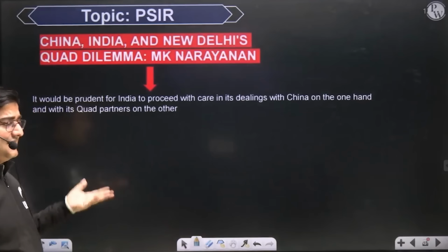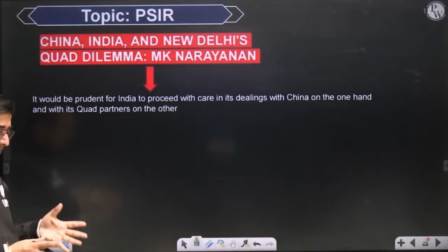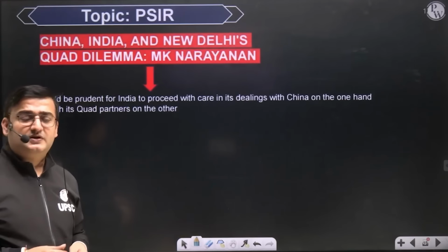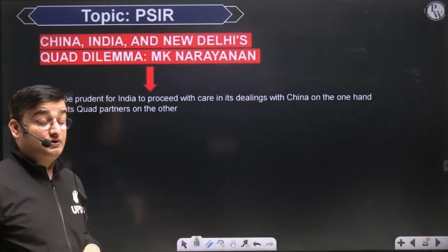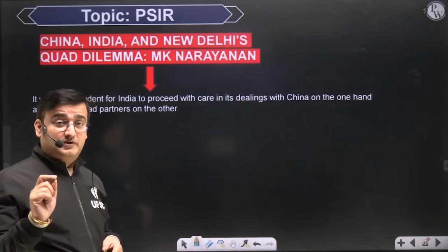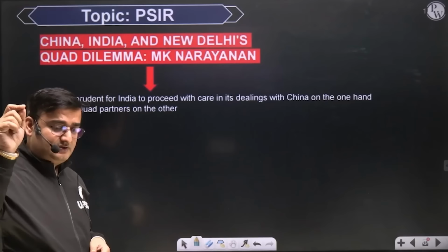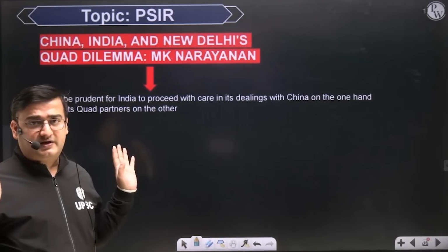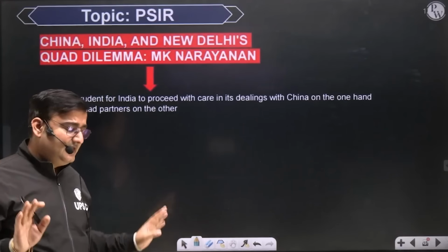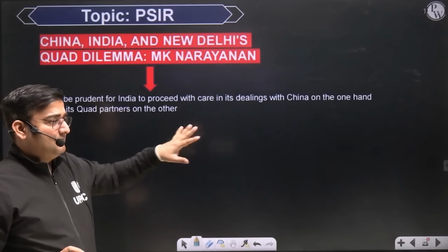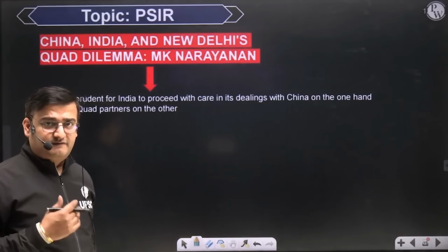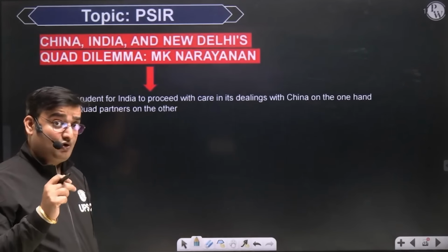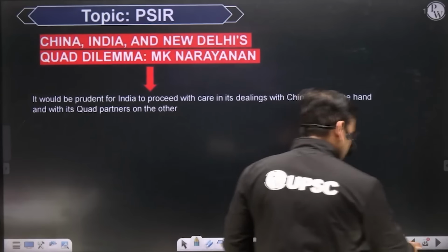इस grouping के जरिए China को contain किया जाएगा. But I tell you that any passionate and open containment strategy by India in dealing with China is likely to cause a lot of challenges. ये बहुत सारा challenge create करने जा रहा है हिंदुस्तान के लिए. इसीलिए M.K. Narayanan, former national security advisor and former IFS officer, also writes that we need to tread with caution in dealing with the Quad.